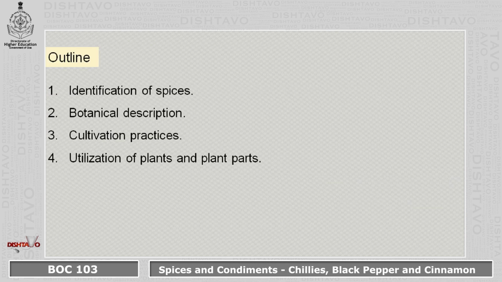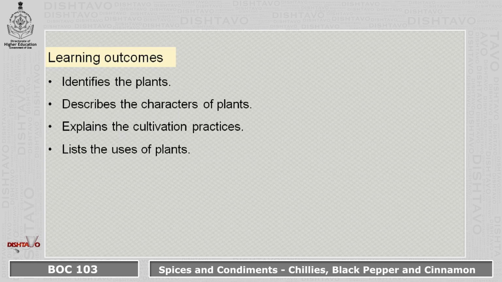Now in this particular outline, we are going to study the identification of species, a brief botanical description, the cultivation practices and the utilization of plants and plant parts. In the learning outcome, a student would be able to identify the plants, describe the characters of the plants, explain the cultivation practices, and list the uses of plants.